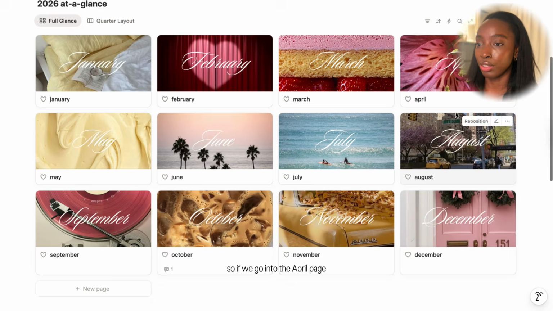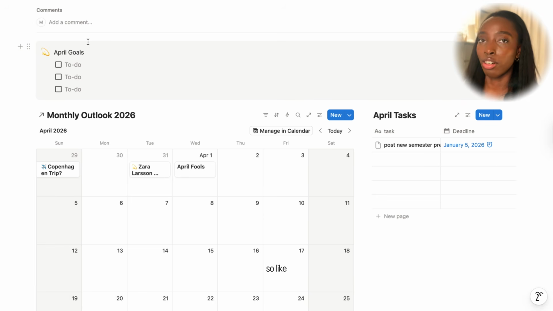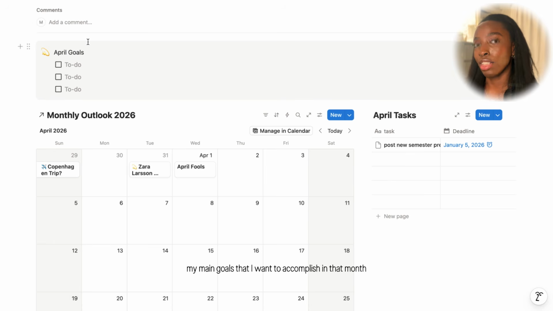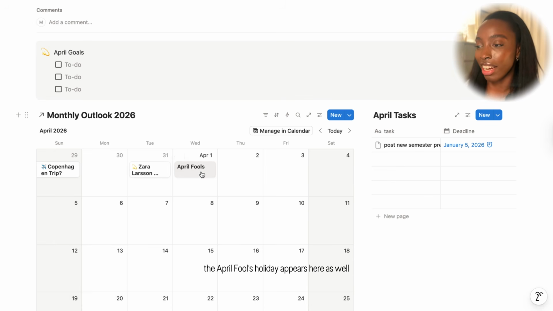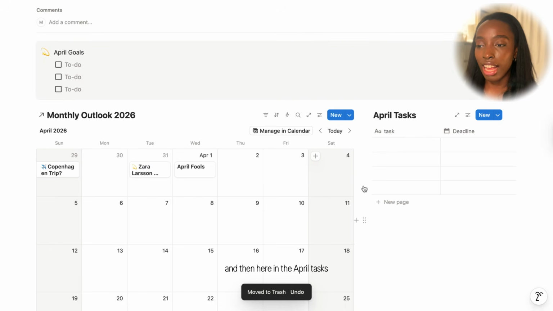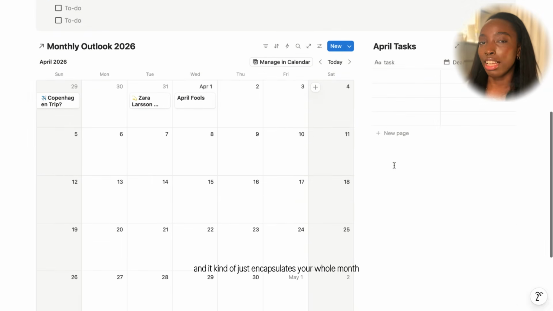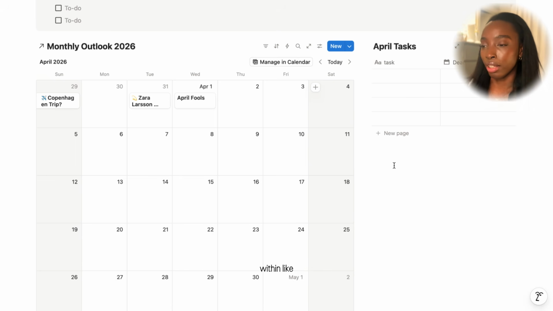So if we go into the April page, each month has its own layout like this. April goals, so like my main 3 goals, or I can put more, but my main goals that I want to accomplish in that month. As you can see, the April Fool's holiday appears here as well. I will delete this though. And then here in the April tasks, you can just put any tasks and deadlines that you have here, and it kind of just encapsulates your whole month within one view.